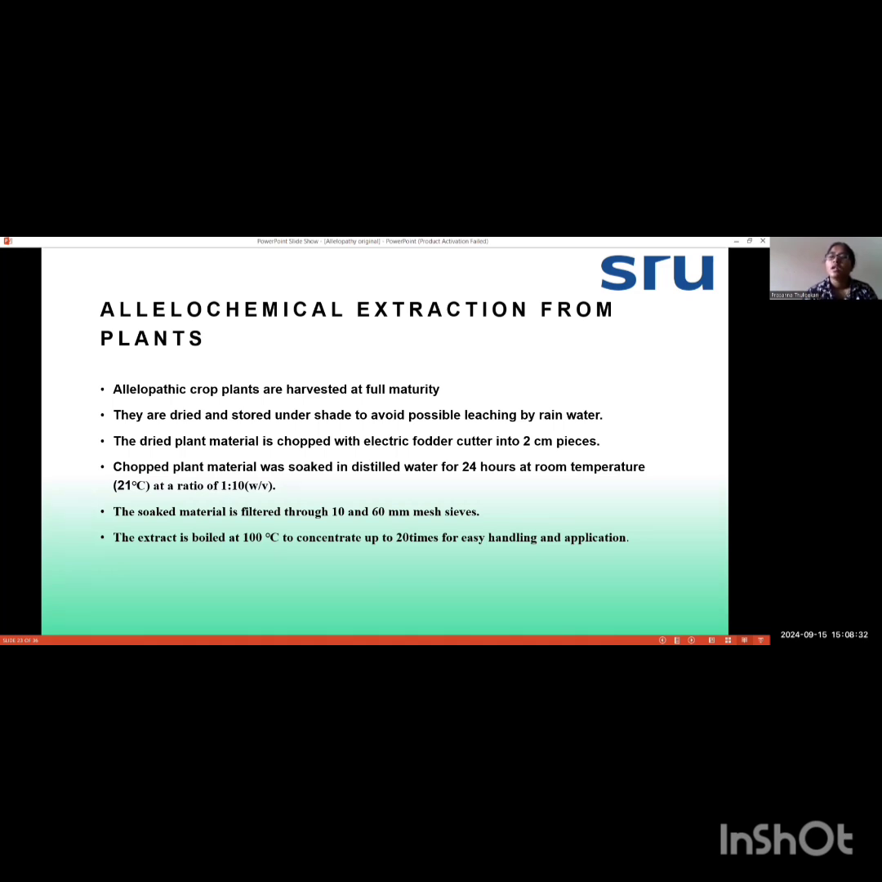As you already know, allelochemicals can be leached with the help of rainwater. So in order to avoid that, you need to harvest first, then dry it and store it under shade. When the plant material is dried, you chop it with an electric fodder cutter into 2 centimeter lengths. Then the chopped plant material is soaked in distilled water for about 24 hours at room temperature.